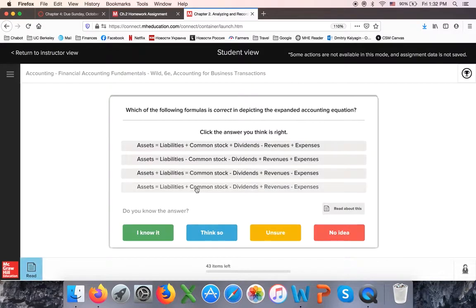So right here is the question, which of the following formulas is correct depicting the expanded accounting equation? So I'm going to choose right here. Oh, I'm sorry, right here. Assets equals liabilities, right here. And then the system asks you, how sure are you? Are you unsure, you think so, or you know it?